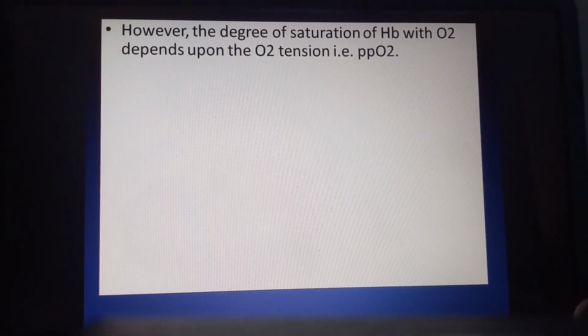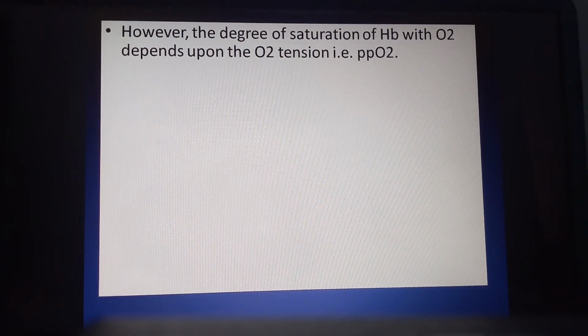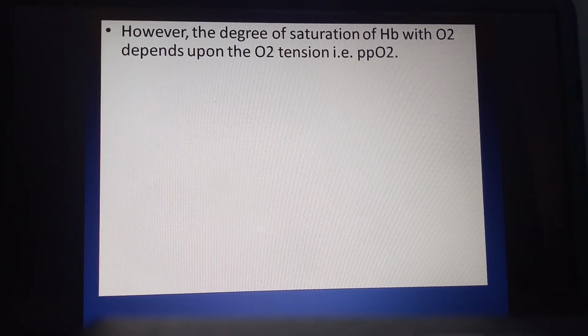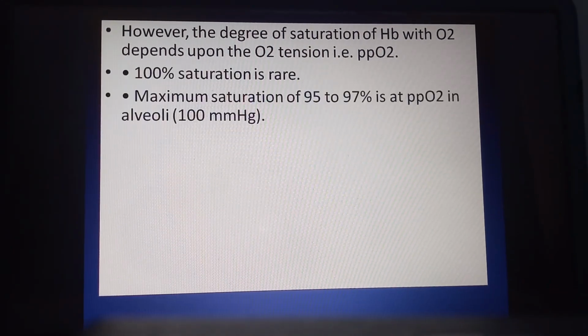As the oxygen is released from the hemoglobin, this oxygen enters the body cell or tissue fluids. However, the degree of saturation of hemoglobin with oxygen depends upon the oxygen tension. Oxygen tension means partial pressure of oxygen.